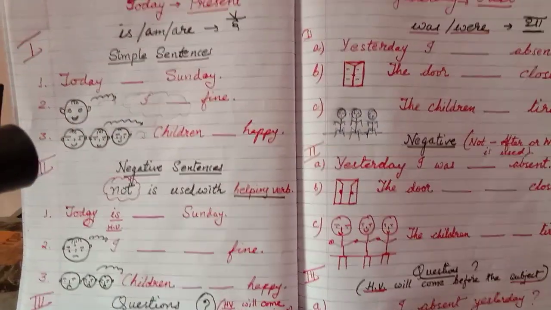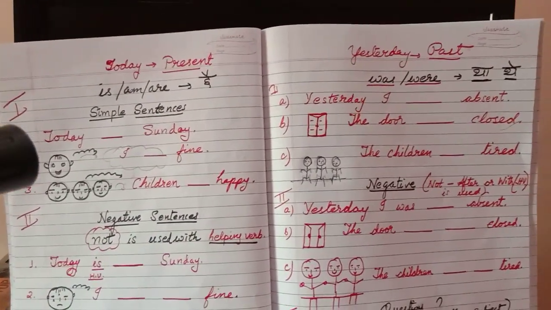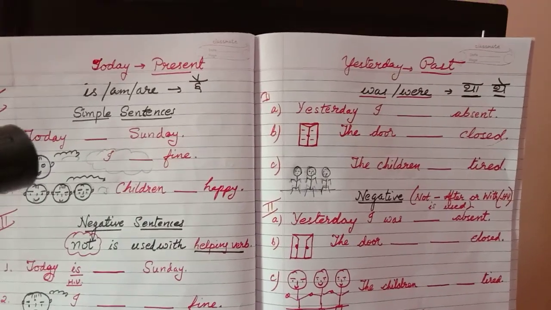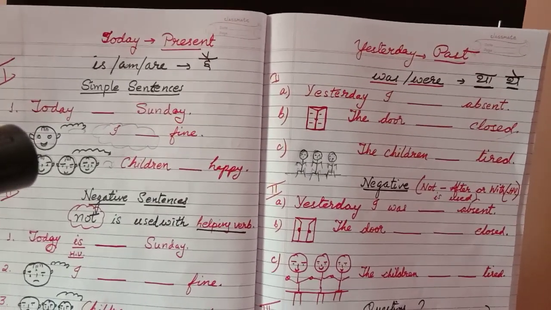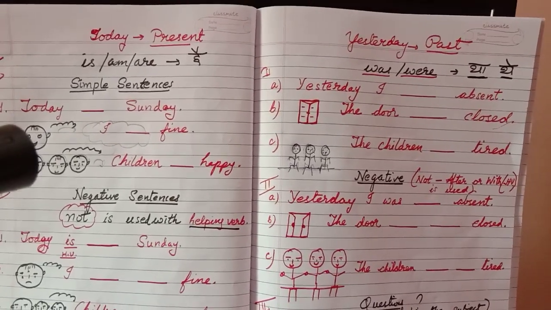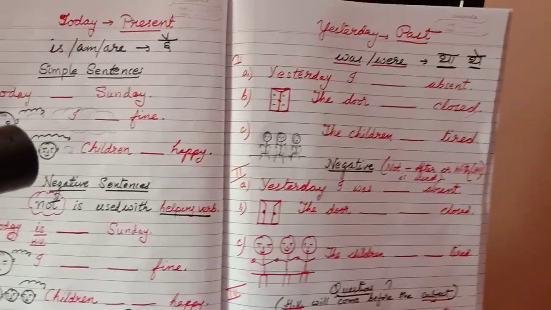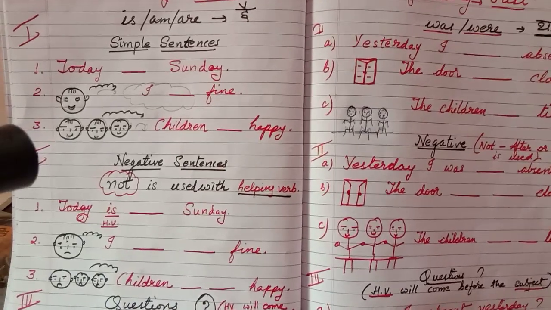My next step is, see what I have written, today and yesterday. Today means present and yesterday means past. Today is, am, are, and yesterday was and were. So let us go through some examples I have given for you.